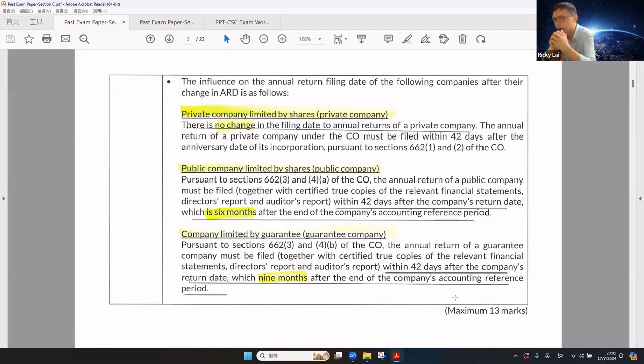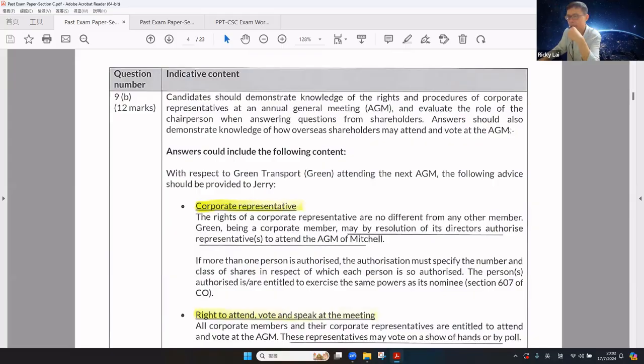For a public company, the annual return must be filed together with the certified true copy of the financial statement within 42 days after the company's return date, that is, 6 months after the end of the company's accounting reference period. For a guarantee company, the annual return must be filed together with the certified true copy of the audited financial statement within 42 days after the company's return date, which is 9 months after the end of the accounting reference period. Okay, so that is the second part of the question regarding annual return filing.